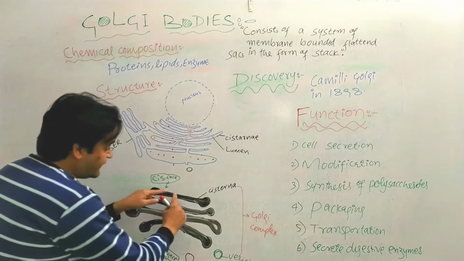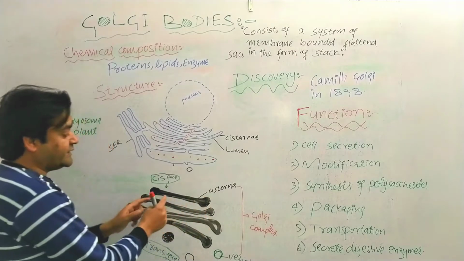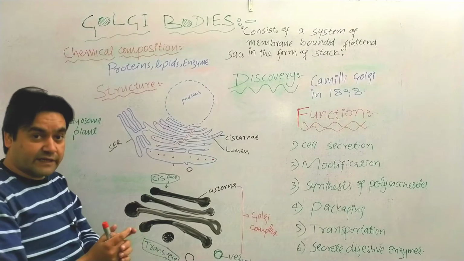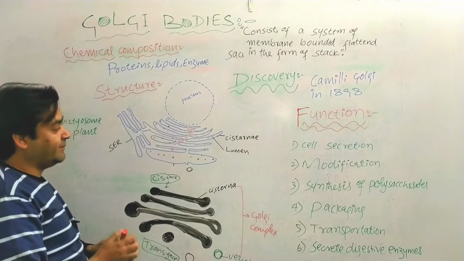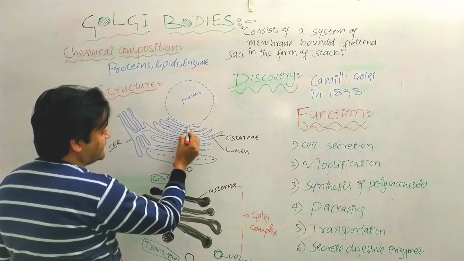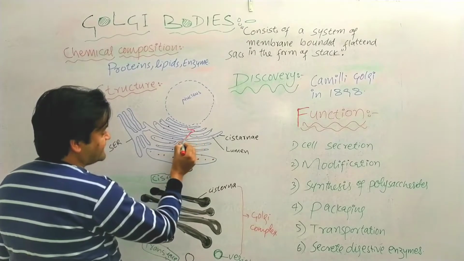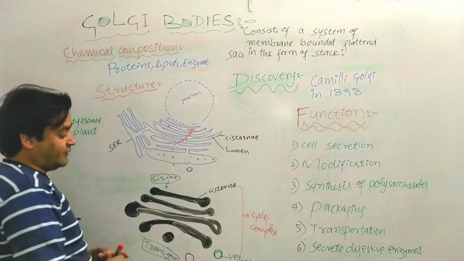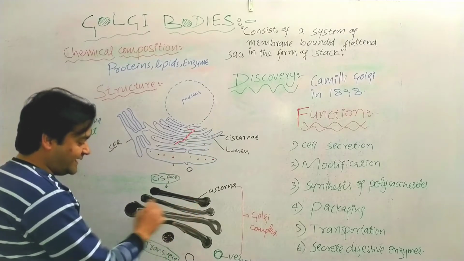It is composed of sacs which have a membrane, known as cisterna, just like the endoplasmic reticulum, but the difference is that the cisterna of the endoplasmic reticulum are interconnected, while these cisterna are independent.